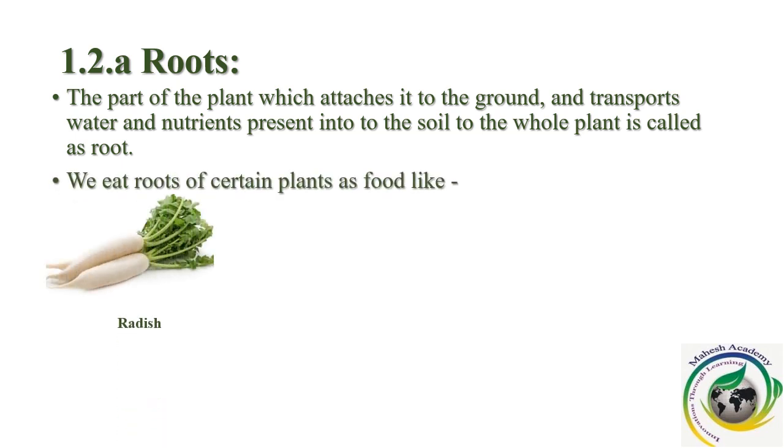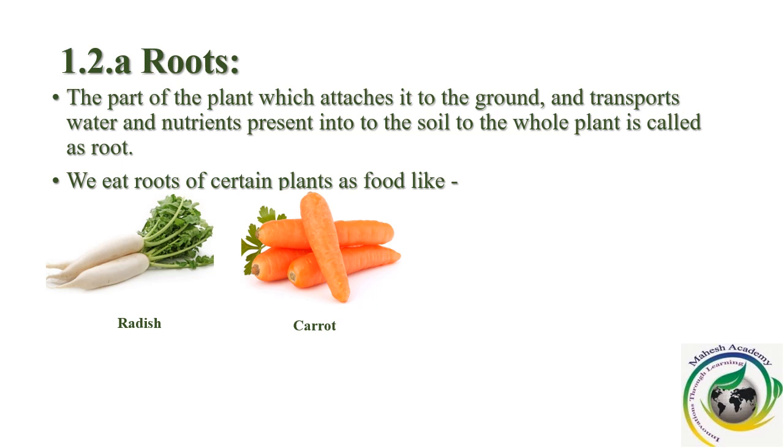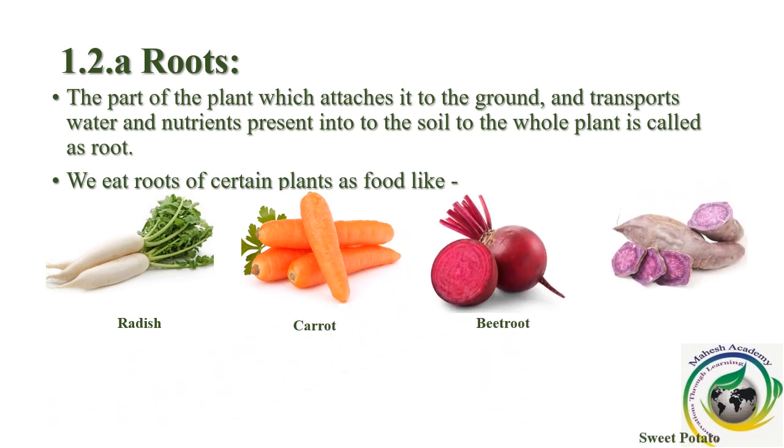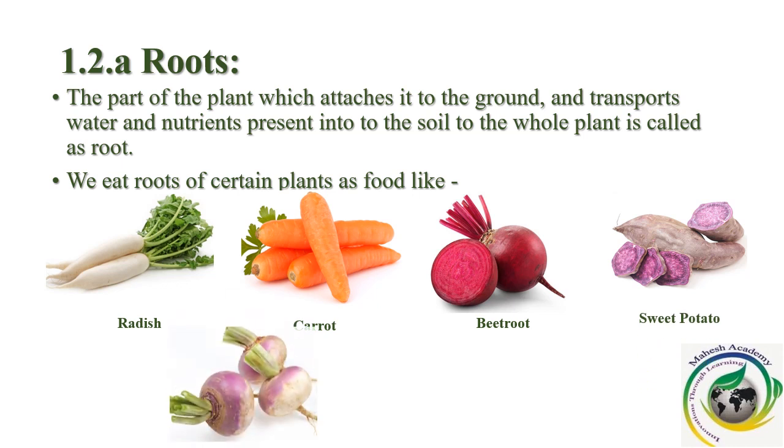So, what are the roots that we commonly eat? Radish. We eat it as salad. Then carrot, a very famous and everybody's favorite dessert, gajar ka halwa, right? It is made up of carrots. Then beetroot, again we eat as a salad. Sweet potato, then turnip. So the roots that we commonly eat are radish, carrot, beetroot, sweet potato, and turnip.